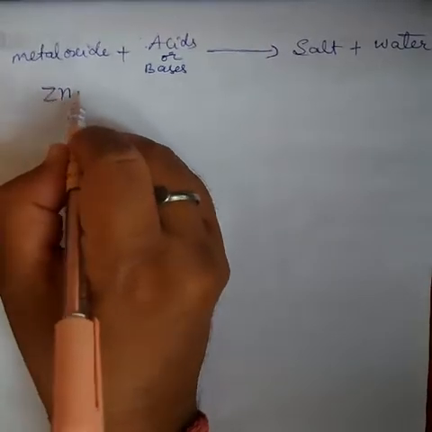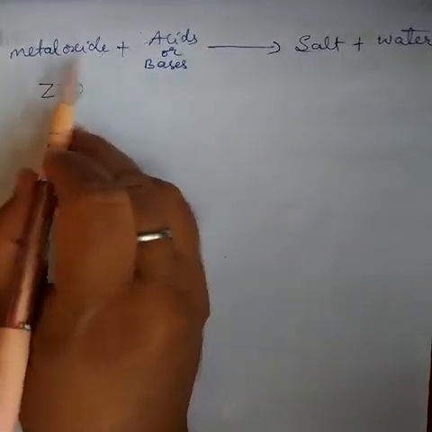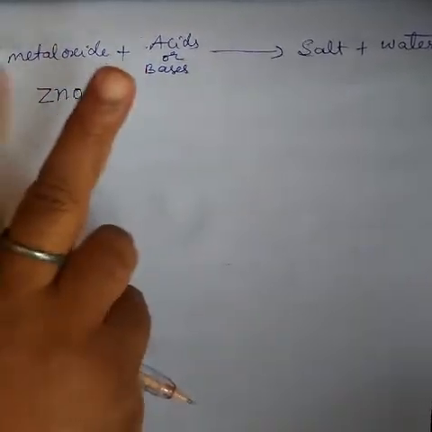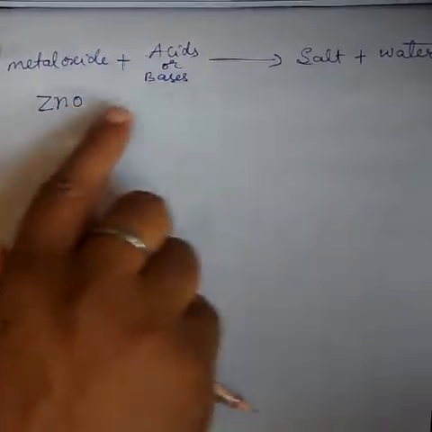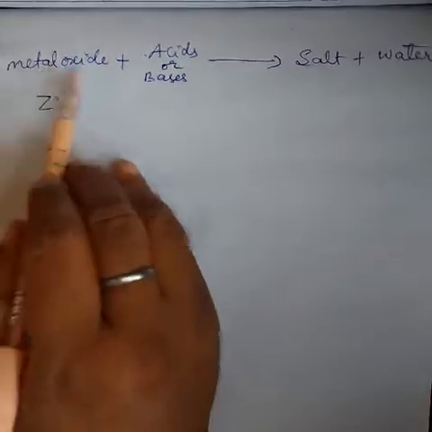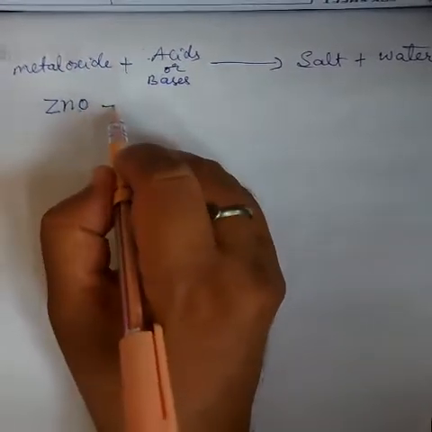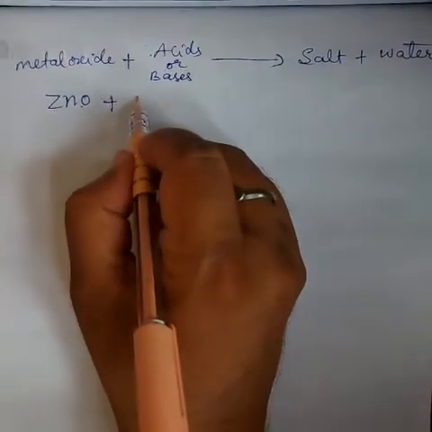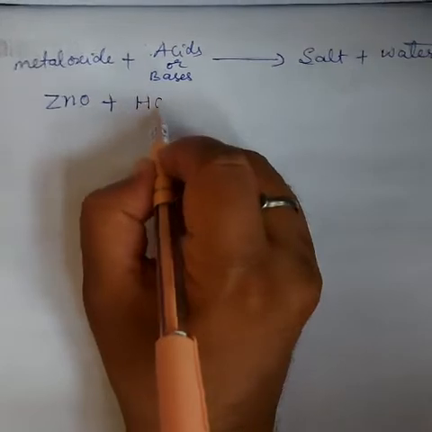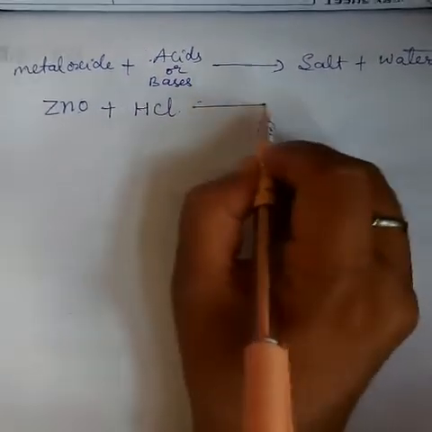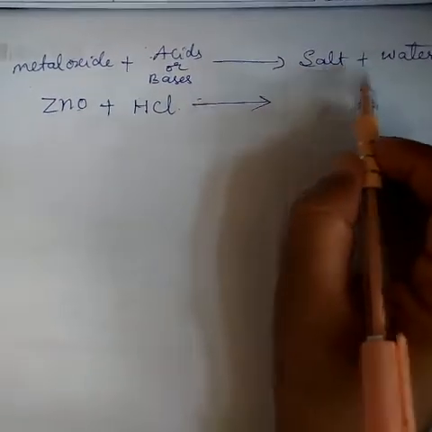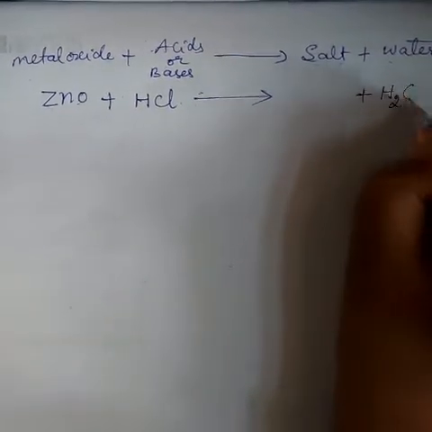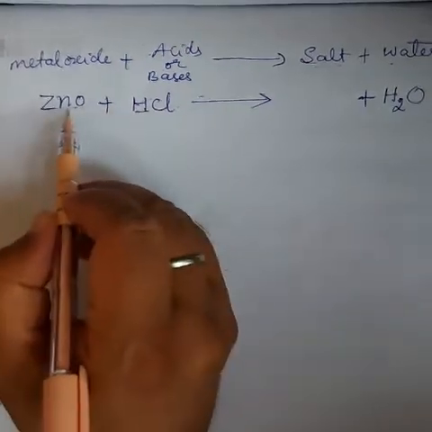Zinc oxide. Metal oxide means we are taking two examples here, that is zinc oxide and aluminum oxide. We are taking only these two as the general amphoteric oxides. That is metal oxide, we have taken zinc oxide, plus acid, we have taken H2SO4 or HCl. Whatever you take, HCl or H2SO4. So what product is formed? Salt plus water. You know the formula of water, H2O, remove it. This is H and this is O, you remove it.